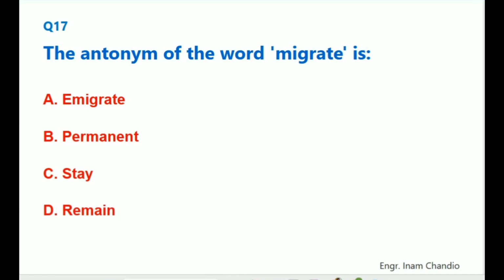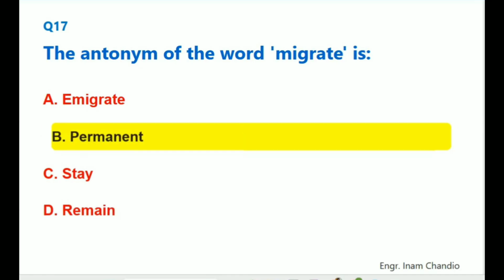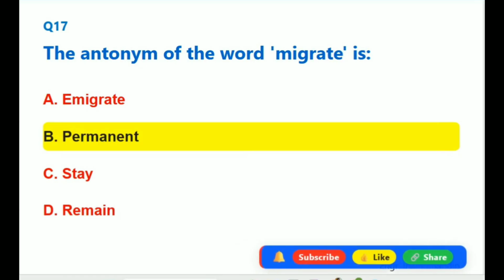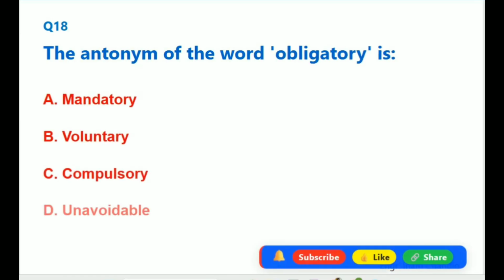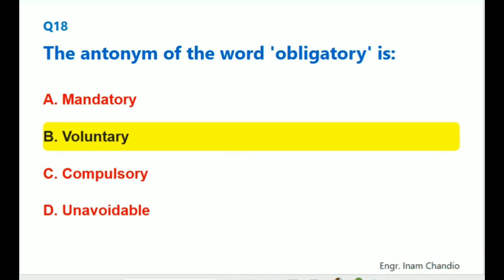The antonym of the word migrate is. The correct answer is B. Permanent. The antonym of the word obligatory is. The correct answer is B. Voluntary.